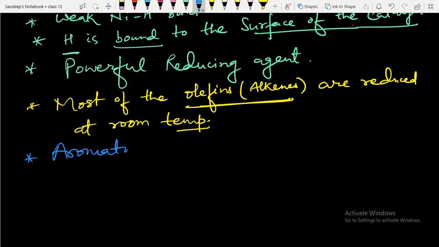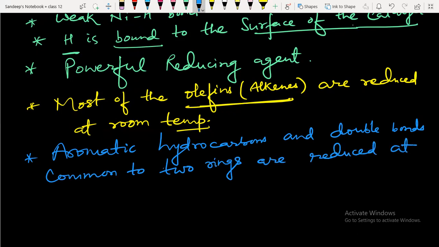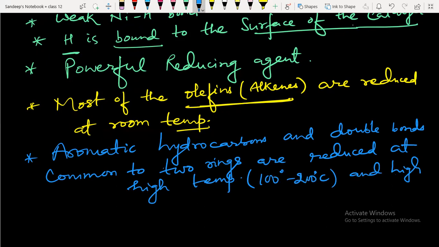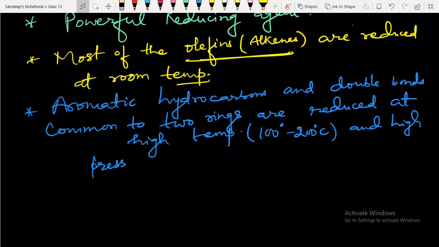Aromatic hydrocarbons and double bonds common to two rings are reduced at high temperature, 100 to 200 degrees Celsius, and high pressure of 100 to 300 atmosphere.